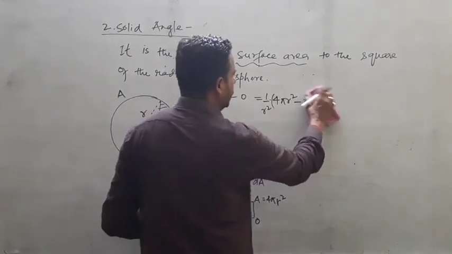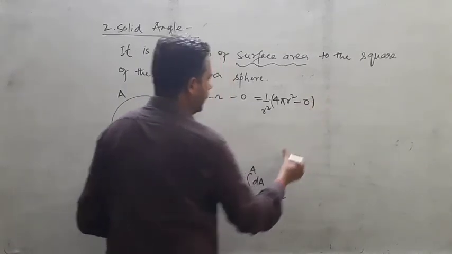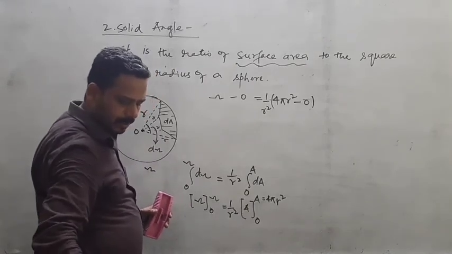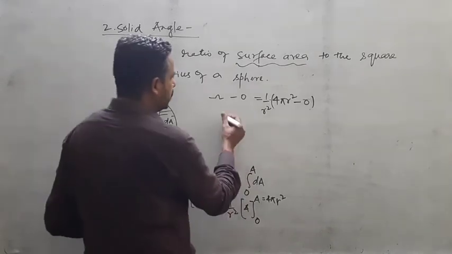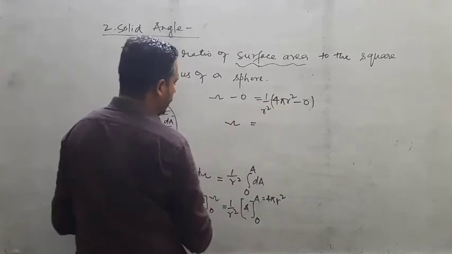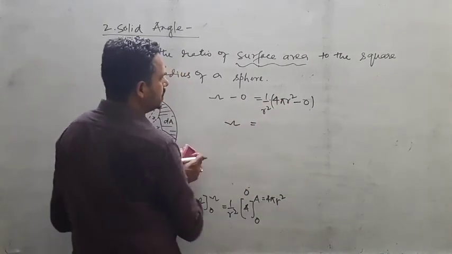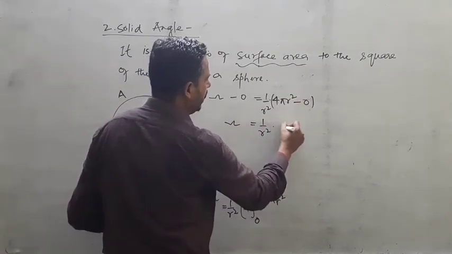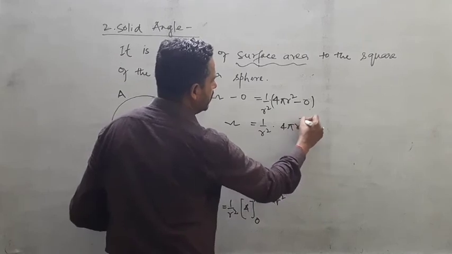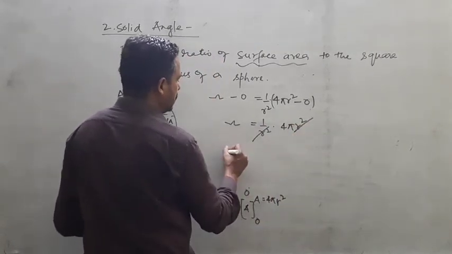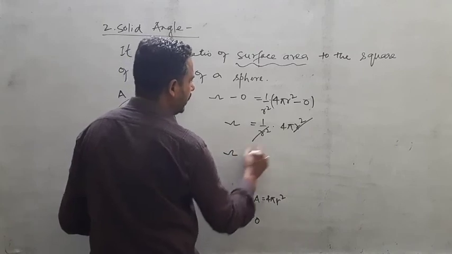Now this one is omega, and here it is 1 by r square into 4 pi r square. So r square and r square will cancel, and your solid angle omega is 4 pi.